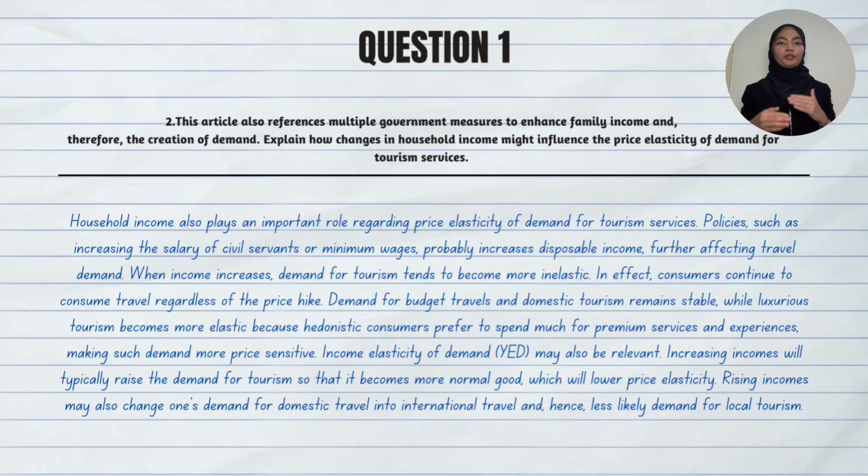Income elasticity of demand (YED) may also be relevant. Increasing income will typically raise the demand for tourism so that it becomes more of a normal good, which will lower price elasticity. Rising income may also shift one's demand from domestic travel to international travel and hence make demand for local tourism less likely.